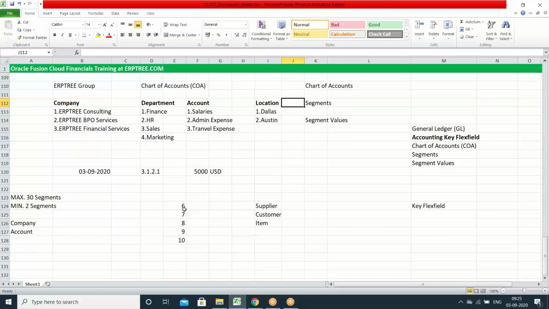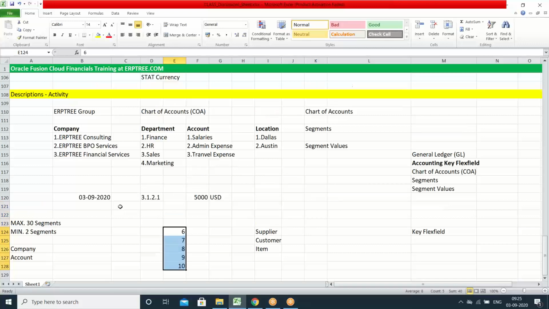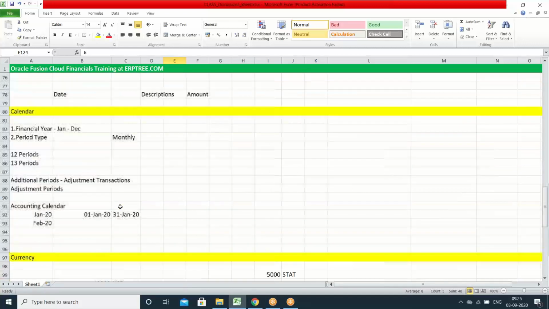In reality, we create the chart of accounts with different numbers of segments. For some clients you may create it with 6 segments. For other clients you may create 8, 9, or 10. So this is the real chart of accounts segment number you can find when you do a real-time implementation. In the next session I'll take you through exactly what segments we use, if it is 6 or 7 and so on. I'll take you through all those points. As of now, remember these points.